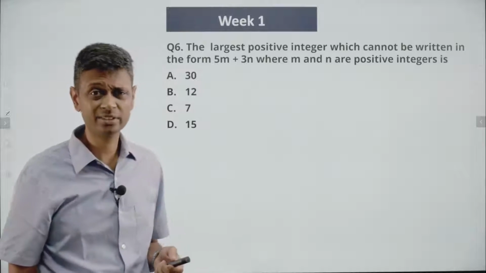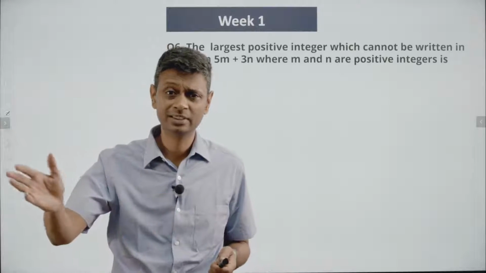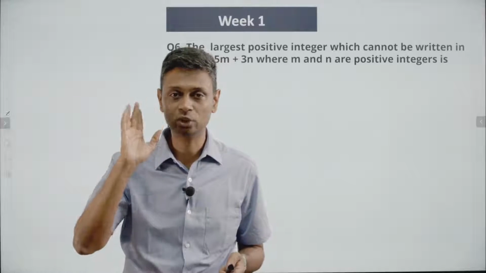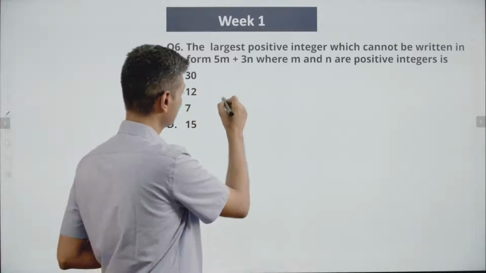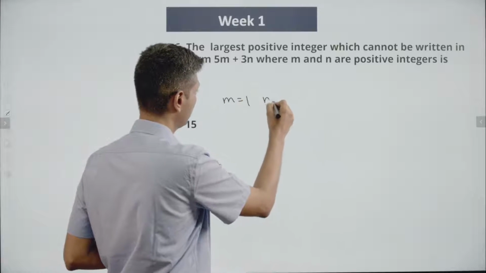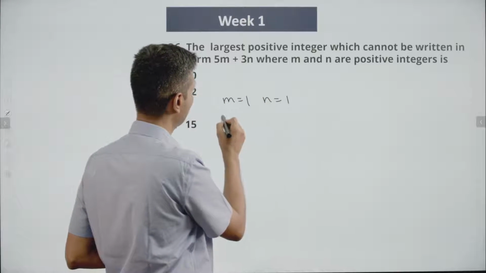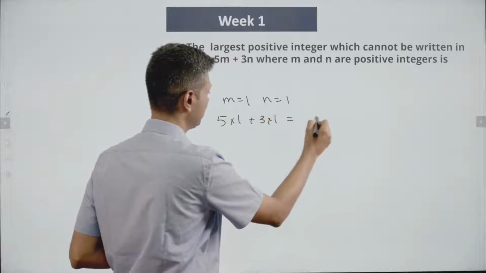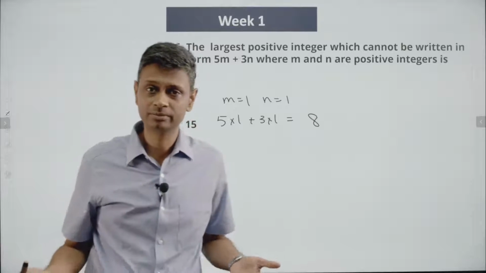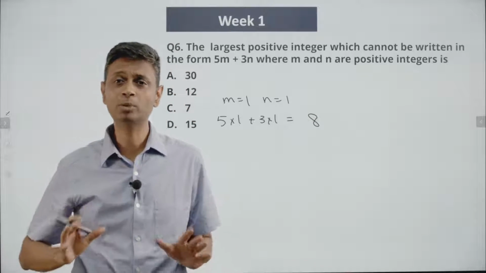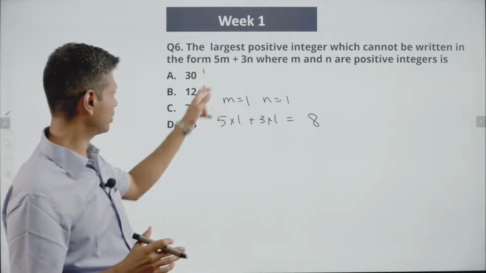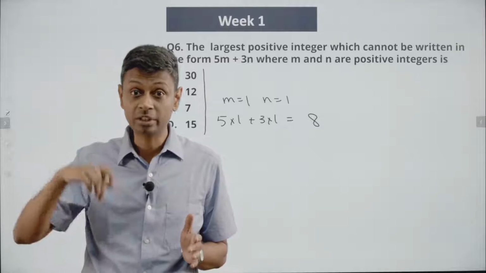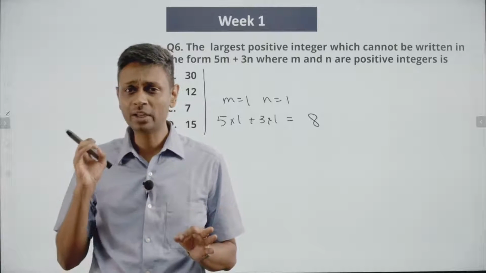M and n are positive integers: 1, 2, 3, 4, 5, 6. The best possible case, put m equal to 1, n equal to 1. Write down that number. M equal to 1, n equal to 1. That is, we are adding 5 into 1 plus 3 into 1. 5 plus 3, 8. 8 can be written. Beautiful. So 8 is a possible number. Obviously, 8 is not among the choices. They are asking us for cannot be written. We are finding what can be written. 8 can be written. So we've got 8 in place.